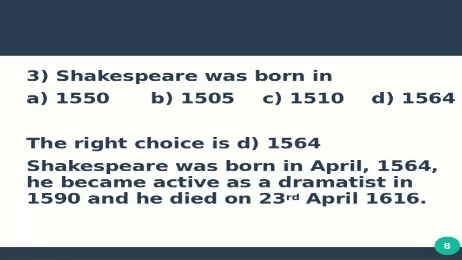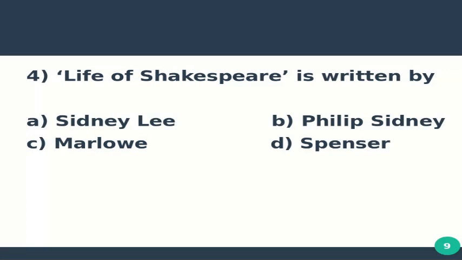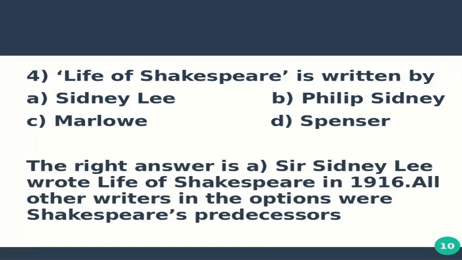Question number 4 is Life of Shakespeare is written by option A Sidney Lee, option B Philip Sidney, option C Marlowe, and option D Spenser. The right answer is A. Sir Sidney Lee wrote Life of Shakespeare in 1916. All other writers in the options, Philip Sidney, Marlowe, and Spenser, were Shakespeare's predecessors.